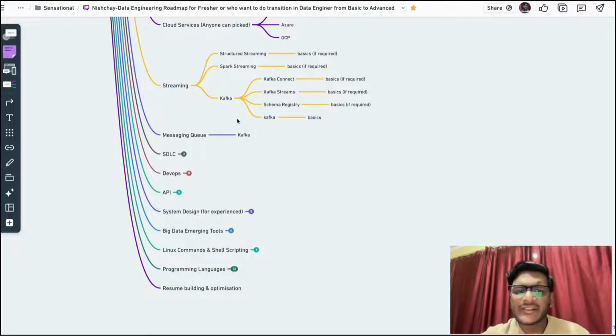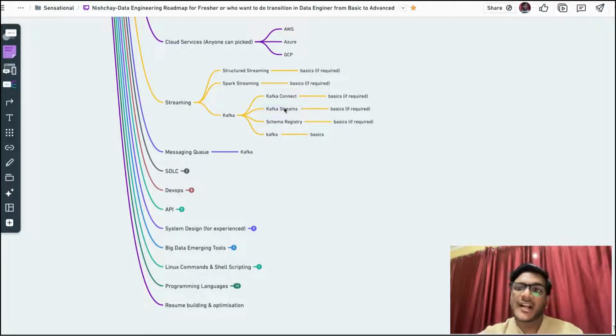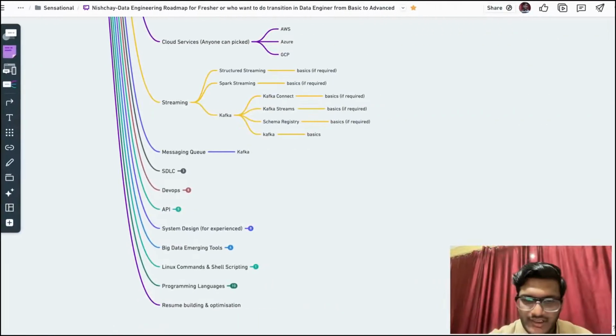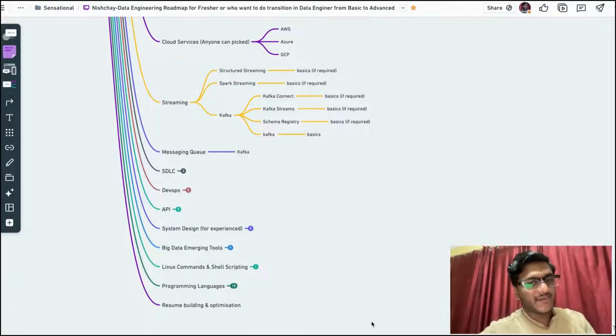Streaming, basic streaming: you can focus on the concept of Kafka architecture, how Kafka Connect works to read data from the database into a Kafka topic, what a schema registry in Kafka is, what the Kafka architecture and broker machines are, what partitioning in Kafka is, and what streaming is. Also the basic difference between Spark streaming and structured streaming. This is only required if you don't know the basics. Also focus on Kafka architecture, Kafka connector, the basic concepts of Spark, and Spark streaming with Kafka.